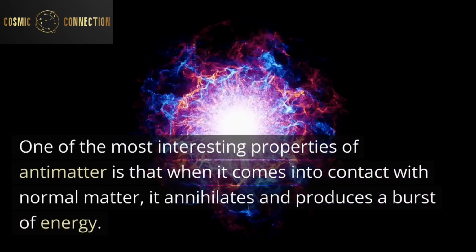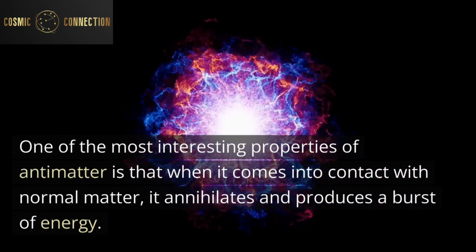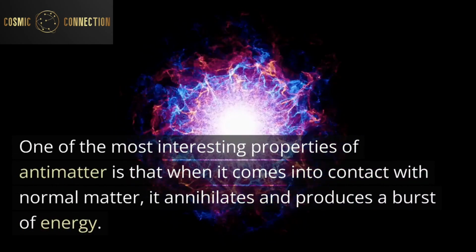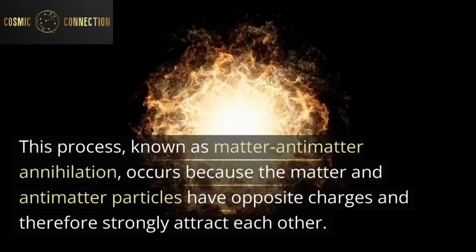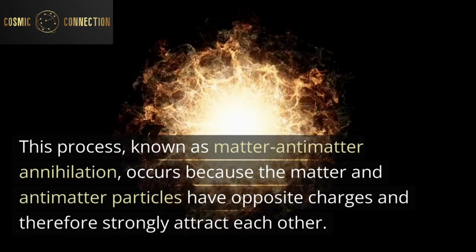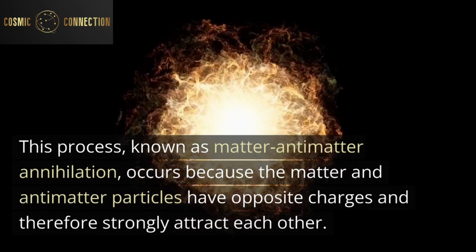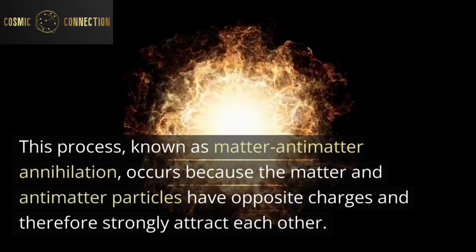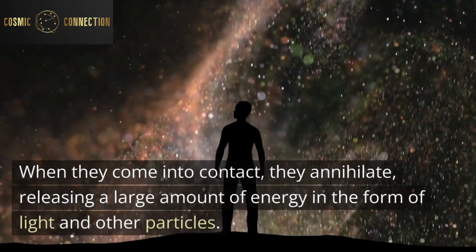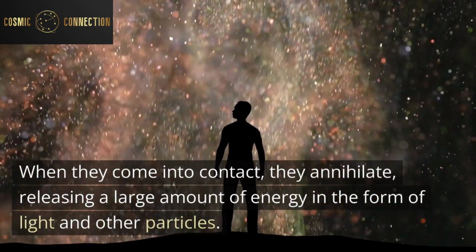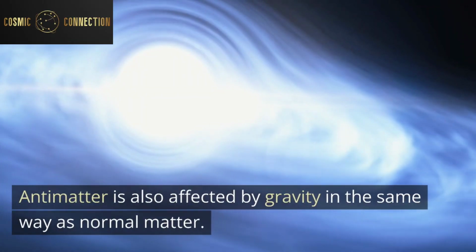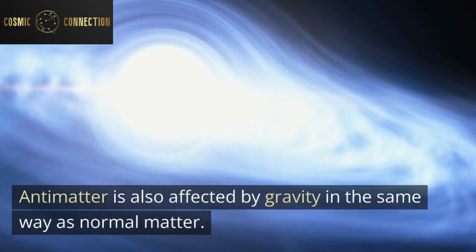One of the most interesting properties of antimatter is that when it comes into contact with normal matter, it annihilates and produces a burst of energy. This process, known as matter-antimatter annihilation, occurs because the matter and antimatter particles have opposite charges and therefore strongly attract each other. When they come into contact, they annihilate, releasing a large amount of energy in the form of light and other particles. Antimatter is also affected by gravity in the same way as normal matter.